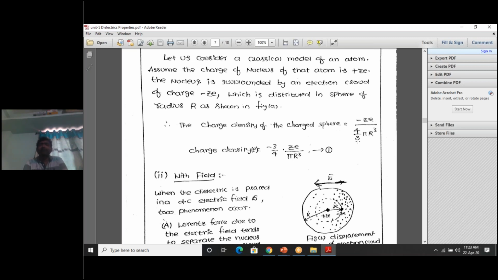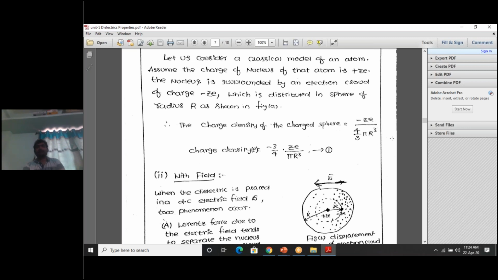So 4/3 pi r cube, where R is the radius of the atom. So minus Ze by 4/3 pi r cube is the charge density of the charged sphere. So charge density rho is equal to, the charge density is represented with rho. Mass density, density is represented with what? Rho. Here also charge density is represented with rho. Rho is equal to this 4/3; if it comes to the numerator, it becomes minus 3/4 into Ze by pi r cube.